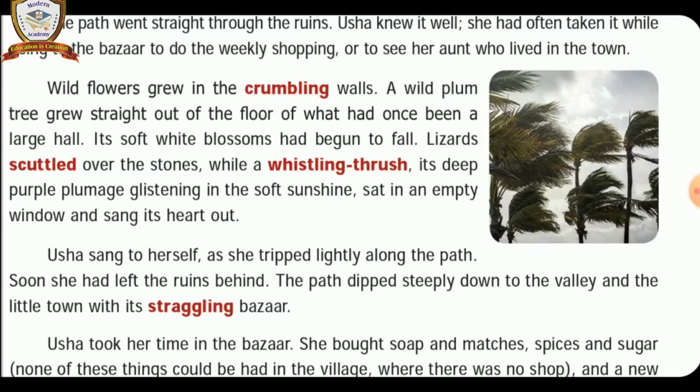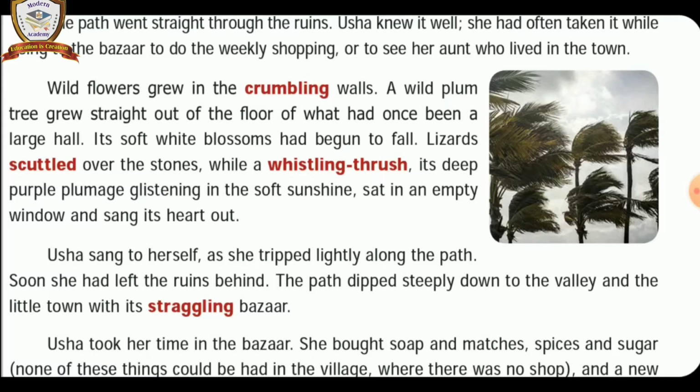And also she happened to notice the lizards on the haunted hill. They were running with short, quick steps. Understand? Whistling thrush was a small singing bird. And also she happened to listen to the whistling thrush bird's songs.